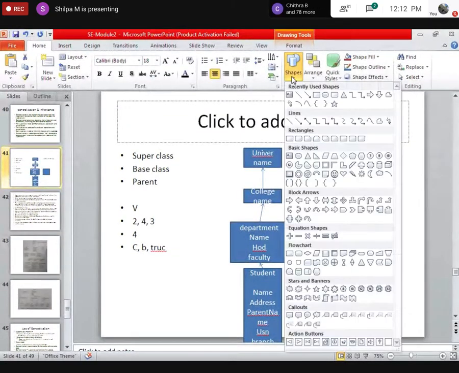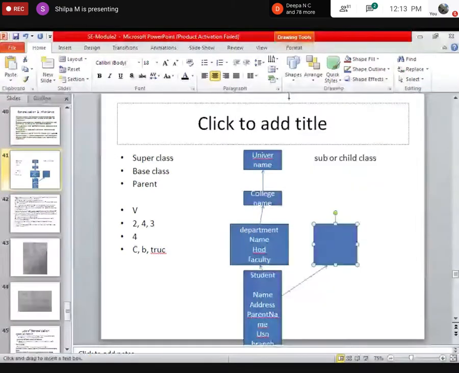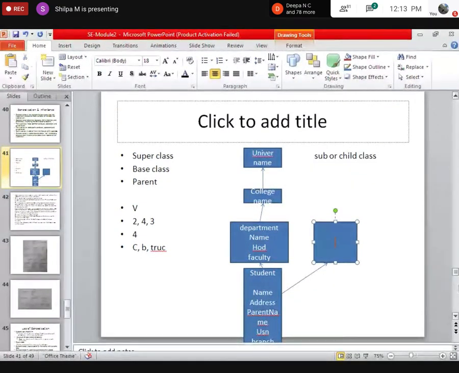Here, besides the student class, there is another class what I have defined.